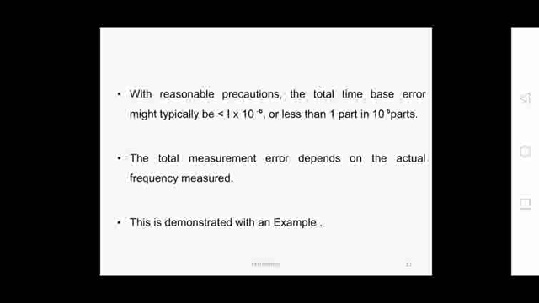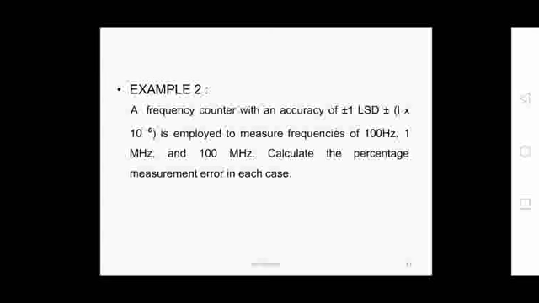This is again demonstrated with one example, so you can draw and note down this example.